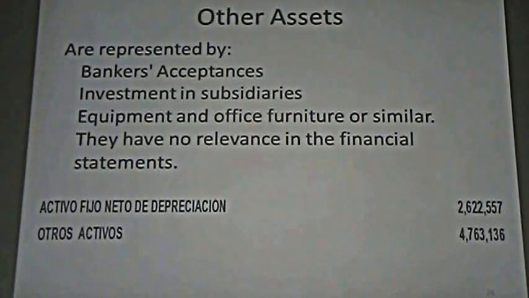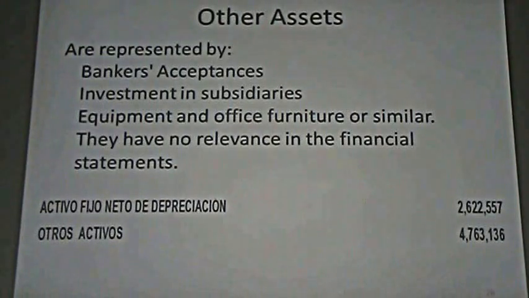Right now, banker's acceptances are not just in our country, but nearly 30 years ago, as we did not have much liquidity in our markets, banks obtained liquidity with exchange letters that they accepted. So these are the banker's acceptances.